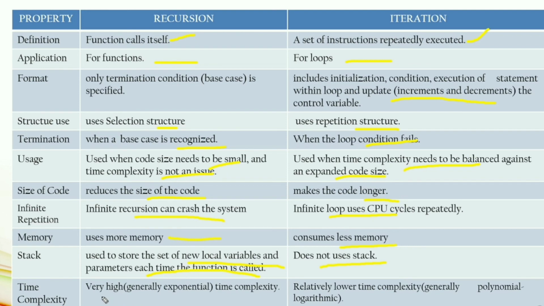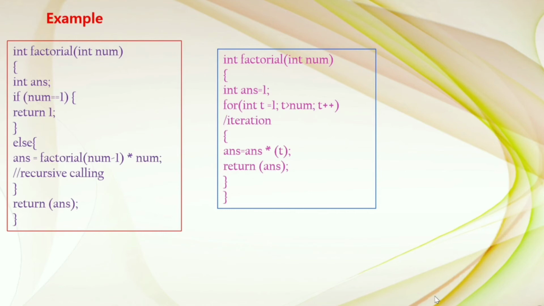For recursion, time complexity is very high, generally exponential. When we are using iterations or loops, it is relatively lower, generally polynomial or logarithmic time. These are the differences between the recursion and iteration.